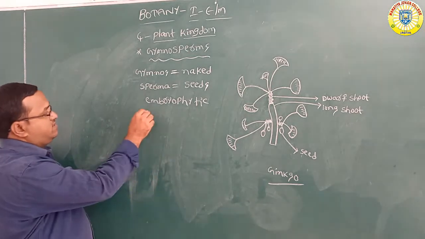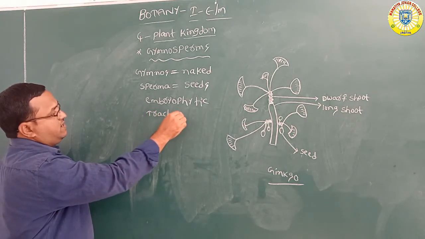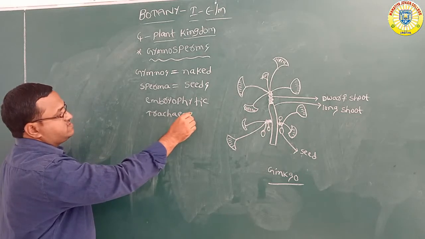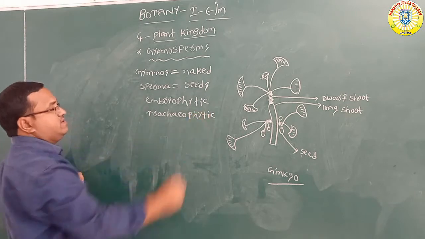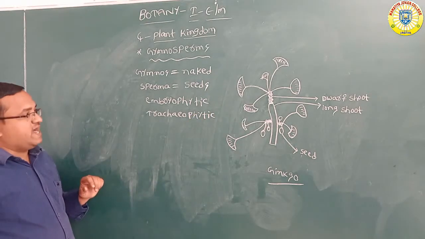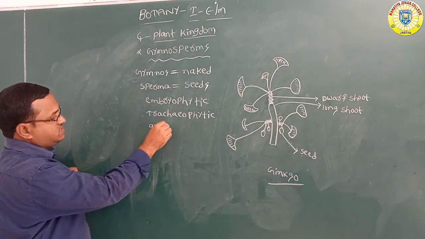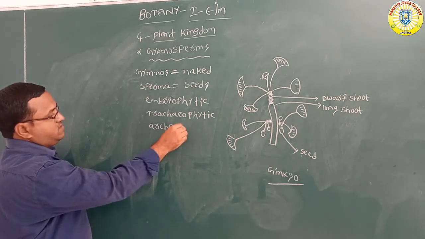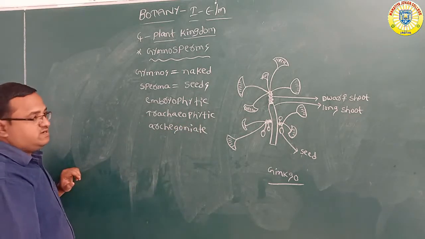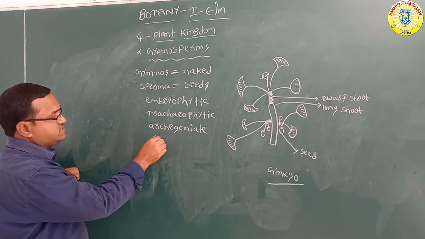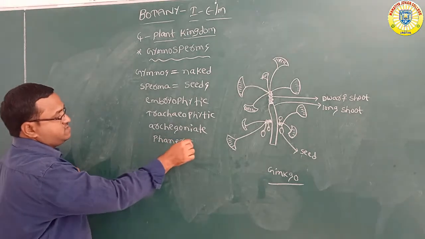These are embryophytic, and tracheophytic, and archegoniate, and phanerogams.